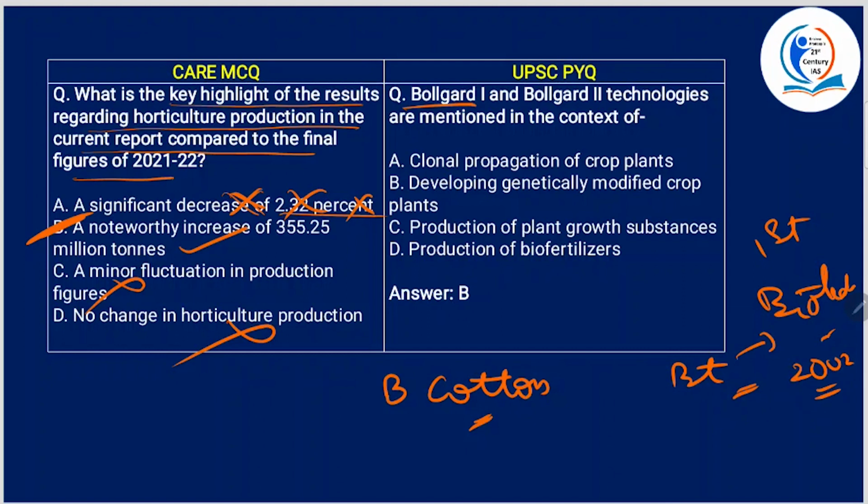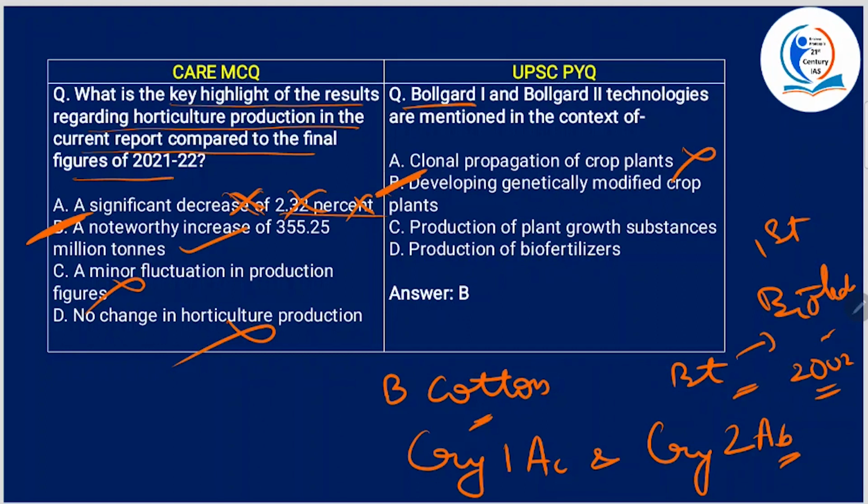All right, now Bollgard 2 technology contains a superior double gene technology, that is Cry1Ac and Cry2Ab, which provides protection against bollworms and Spodoptera caterpillar. All right, so both of these are related to developing genetically modified crop plants. Now, coming to the options. Clonal propagation of crop plants, no. Developing genetically modified, this is correct. B is the answer. All right.